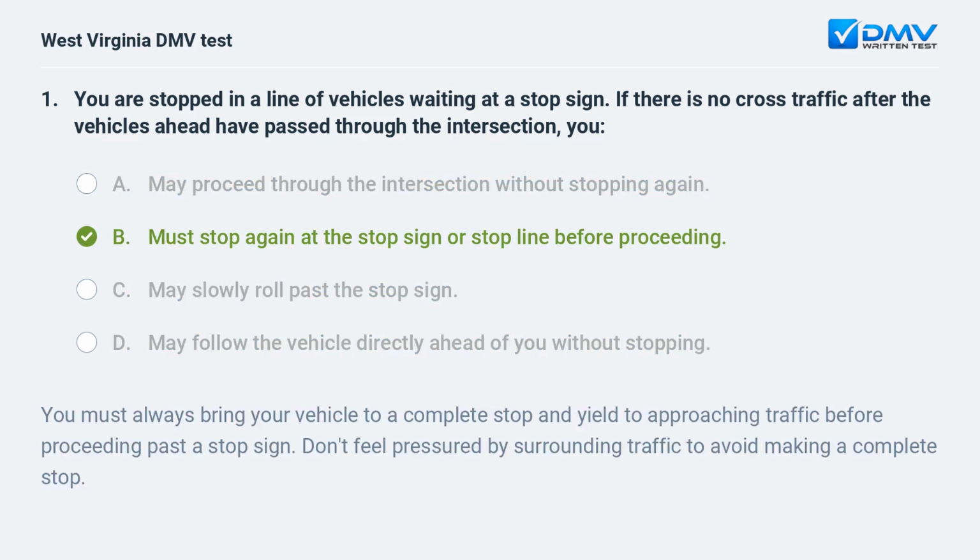B. must stop again at the stop sign or stop line before proceeding. You must always bring your vehicle to a complete stop and yield to approaching traffic before proceeding past a stop sign. Don't feel pressured by surrounding traffic to avoid making a complete stop.